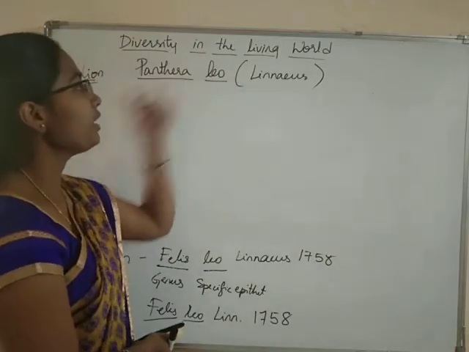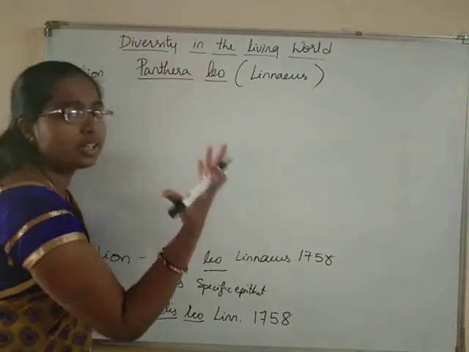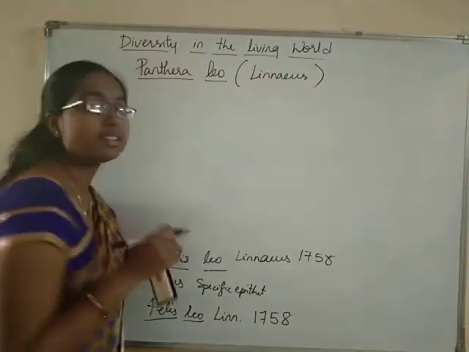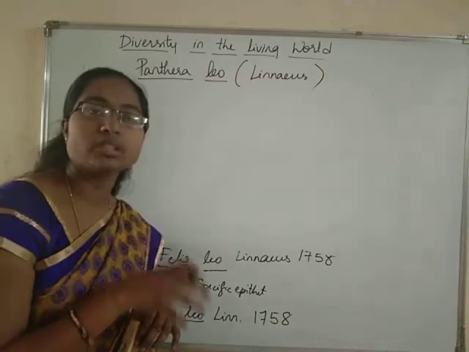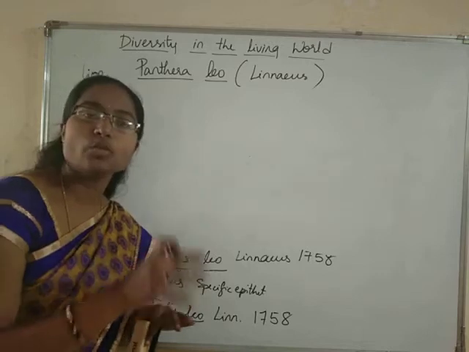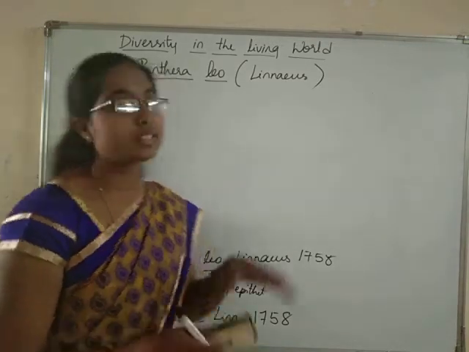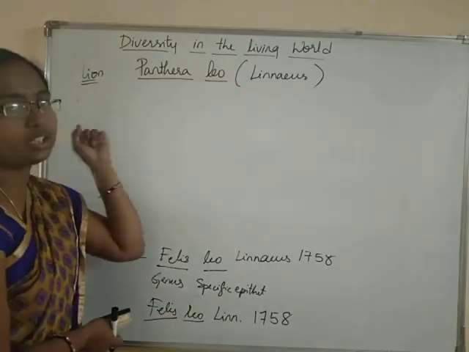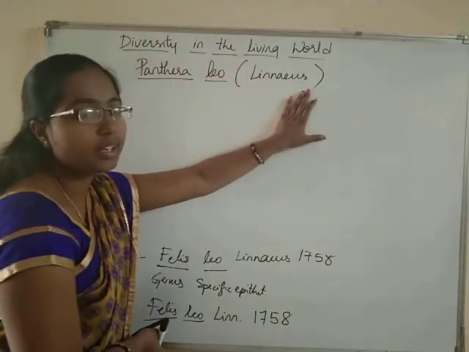So by writing the name of Linnaeus in brackets, any example can be taken. If we are writing the name of author in brackets, it means that the species which was included in a wrong genus was described by this person, and now this species is placed into a right genus. This is what we understand by writing the name of the author in brackets.